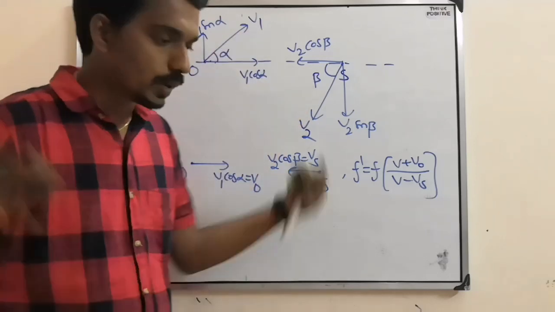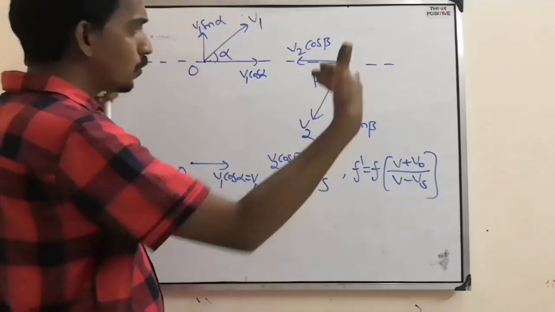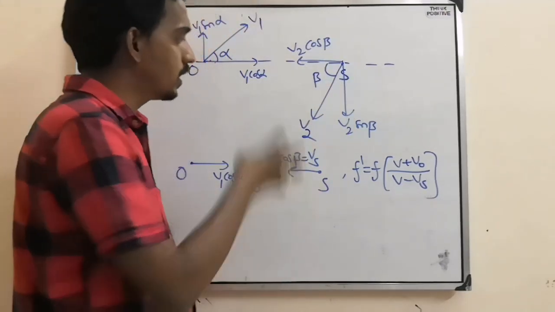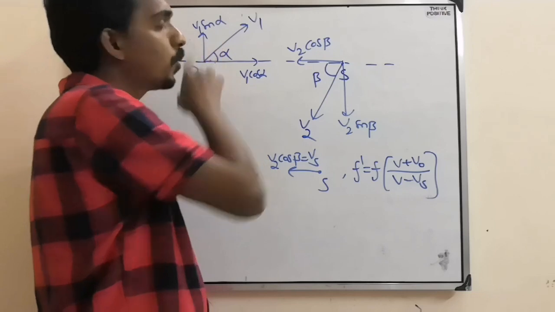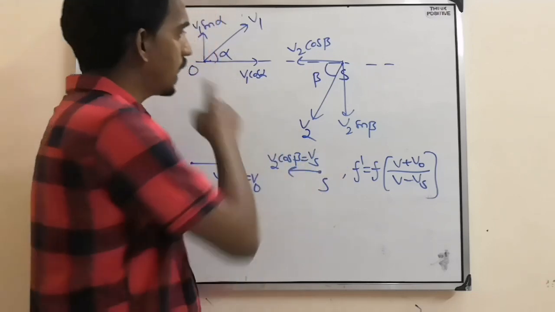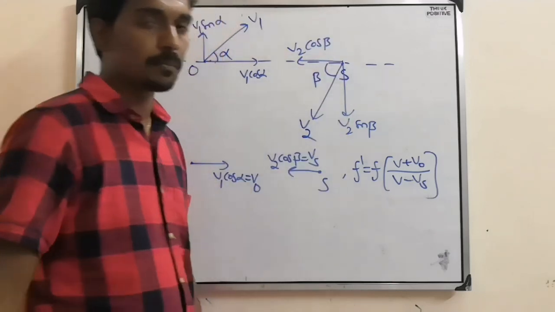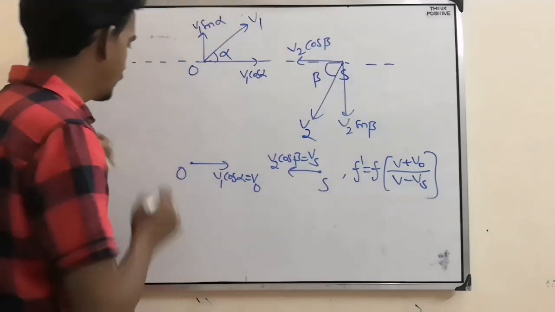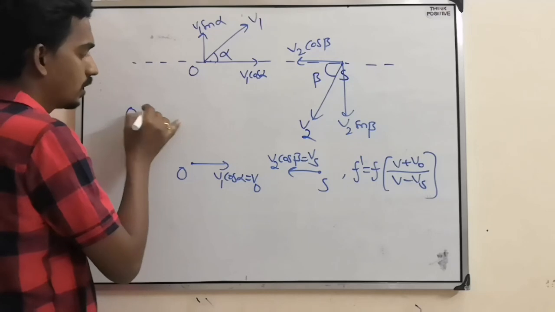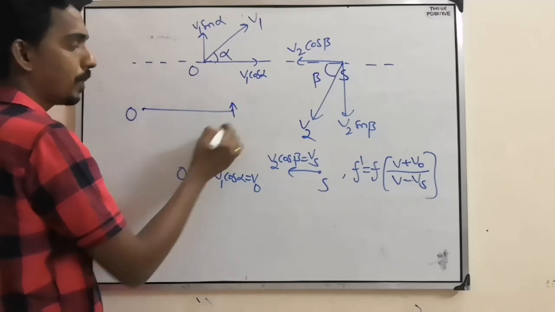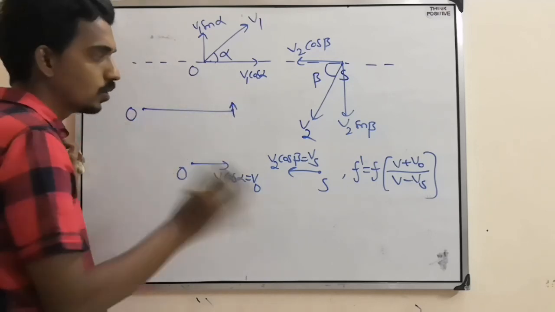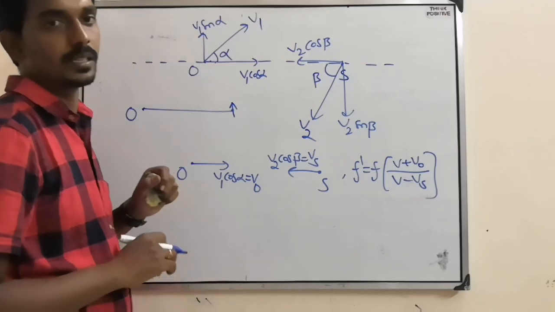So if they are not moving along the same line, if they are moving along random directions, then you have to take components. One component along the line joining and another component in the perpendicular direction. And if an observer and a source are moving perpendicular, then there is no change in the frequency.